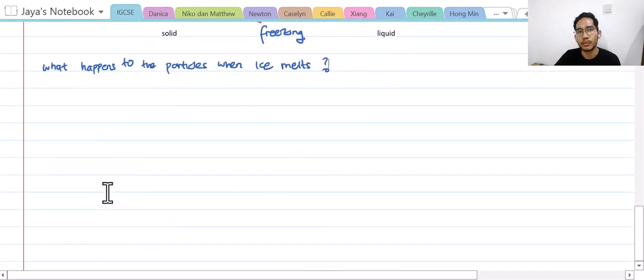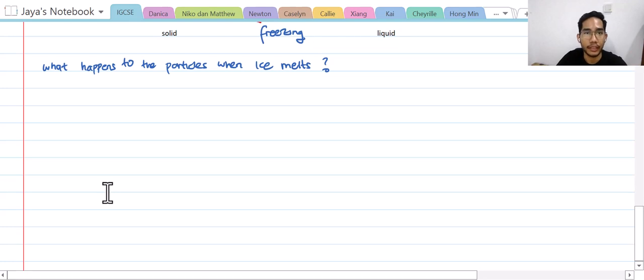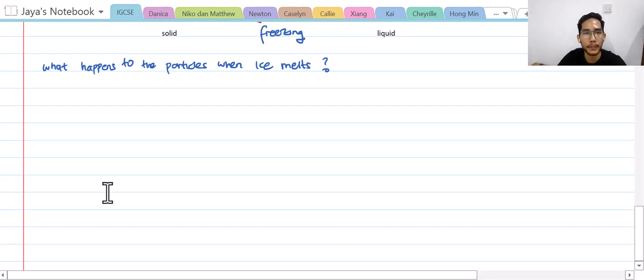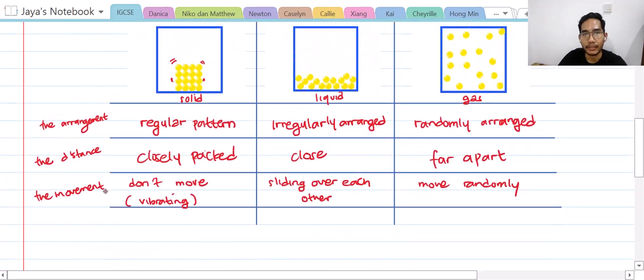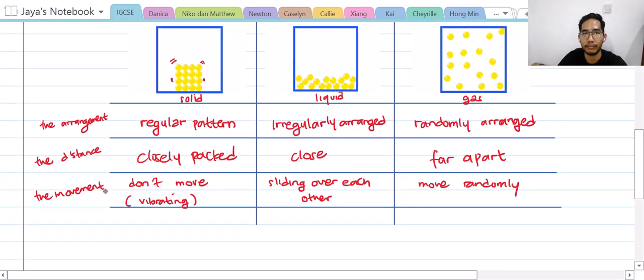Some problems will specify what perspective you are demanded to answer. Okay, but if it's general, like just what happens, not what happens to the arrangement or the movement, for example, you can answer in one perspective.